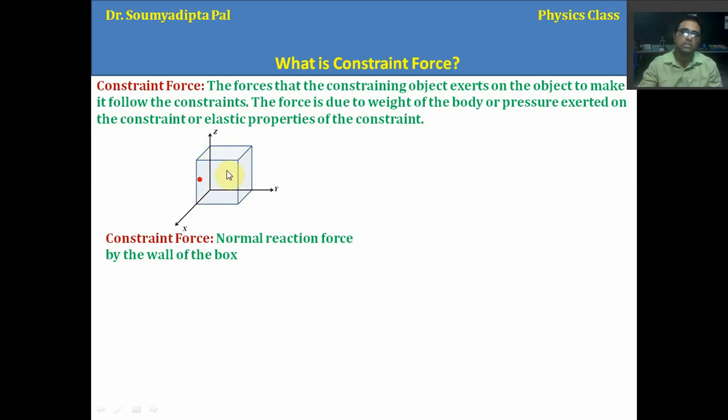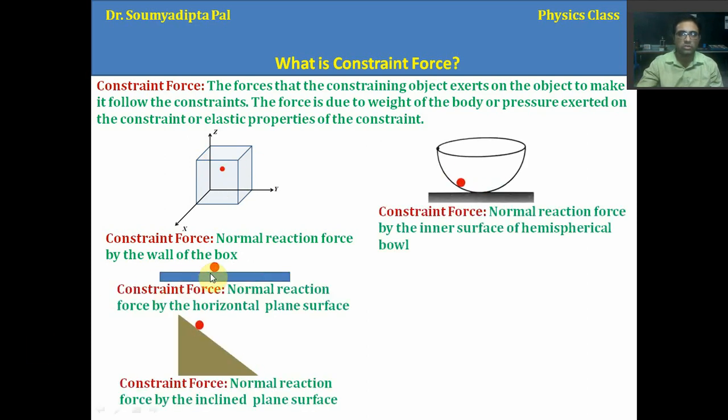In this case you can see the particle is moving in this way. When it hits this normal surface of the box, it is giving a particular force or pressure. So there will be a normal reaction force on that body due to the wall of the box, right? So that is the constraint force. Here the normal reaction force is the constraint force.